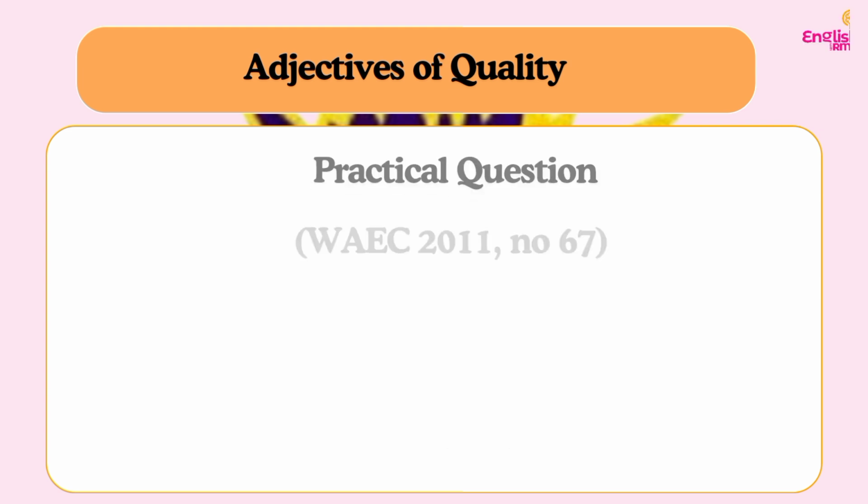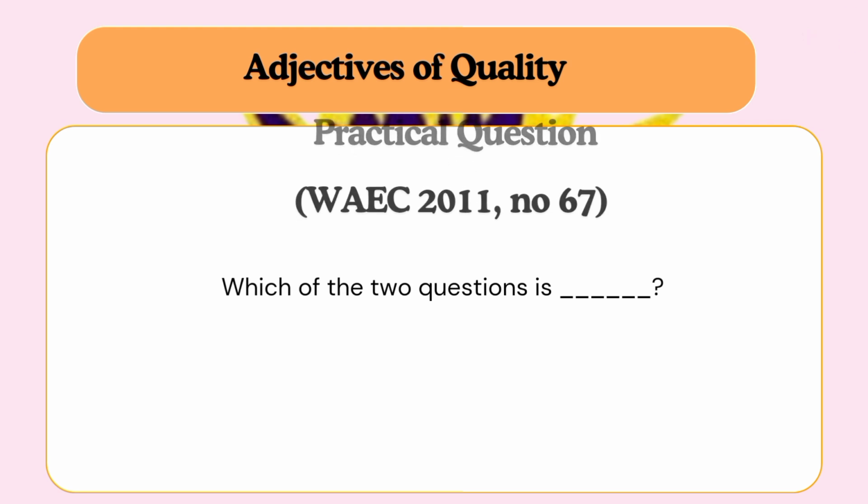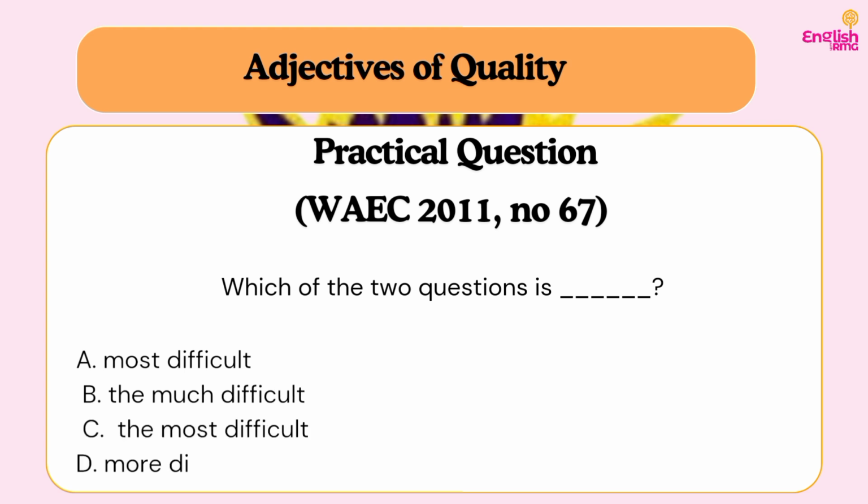Do you understand? So let's move on to another question, which is question 67 from 2011 past question. It reads, which of the two questions is dash? So our comparison here is going to be between two. Do you understand? So we have A, most difficult, B, the much difficult, C, the most difficult, D, more difficult. So our answer cannot be most difficult because we already said most is the superlative, which is three or more. It cannot also be much. Much is higher in degree.